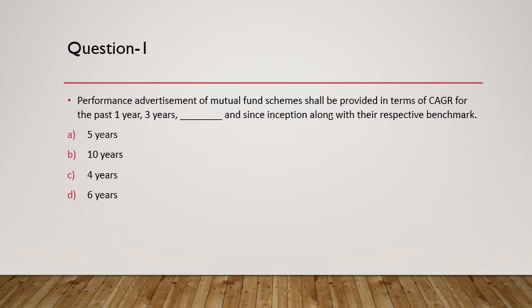So the question is, performance advertisement of mutual fund schemes shall be provided in terms of CAGR, which is compounded annual growth rate of past 1 year, 3 years and blank. Okay, how many years and since inception along with their respective benchmark. So the answer here is 5 years. So the answer would be A. So you get to see 1 year, 3 year and 5 year return of the mutual funds.